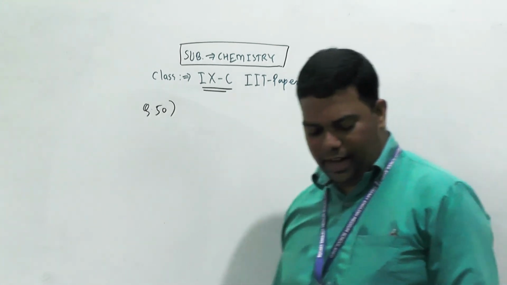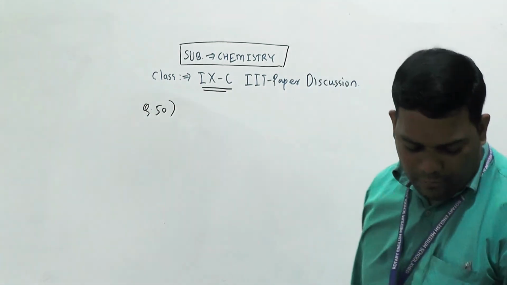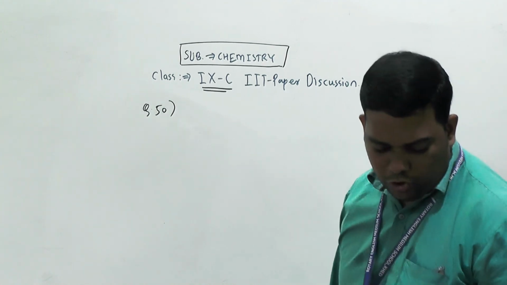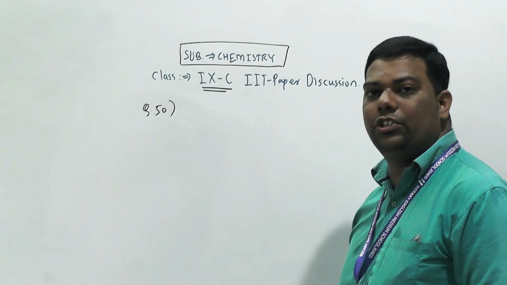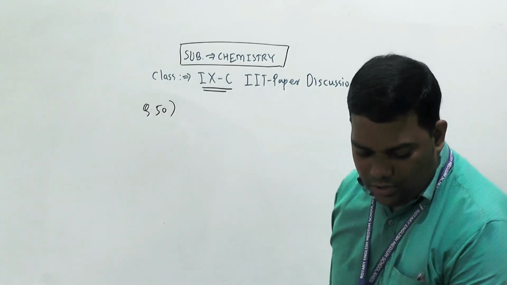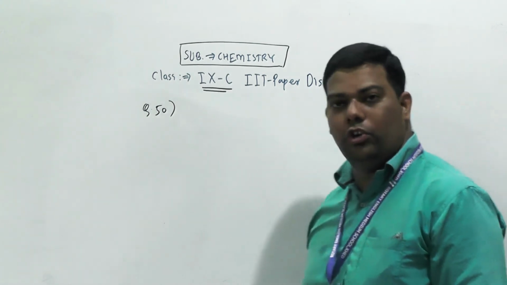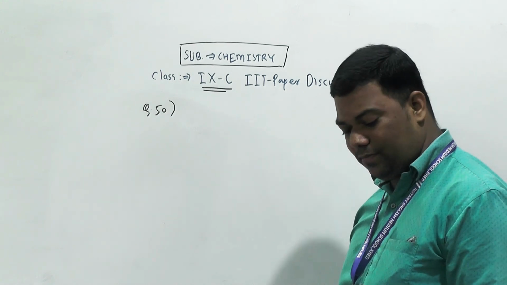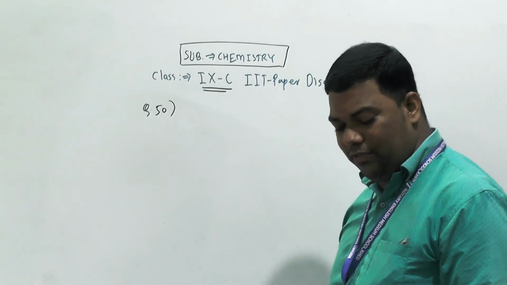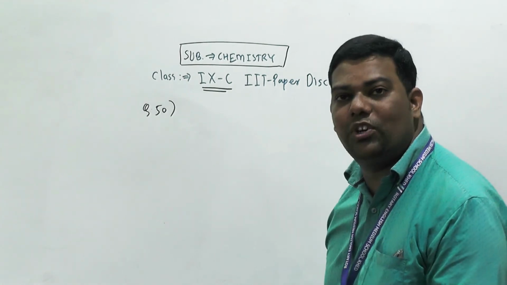So 4 gram of solute they gave, and here they want solubility. In a saturated solution at 25 degrees Celsius, the mass of solvent is given.